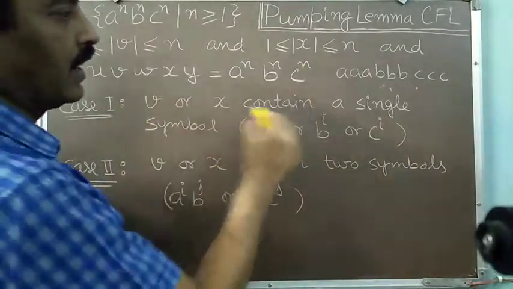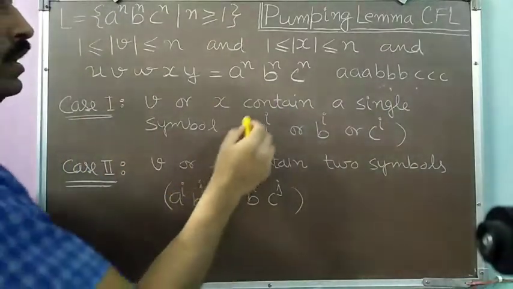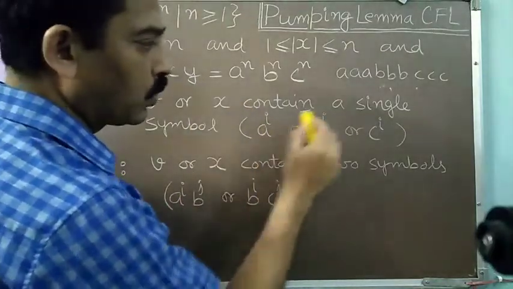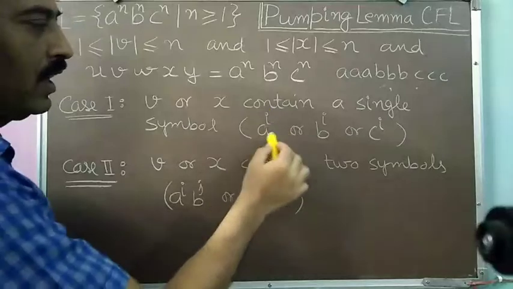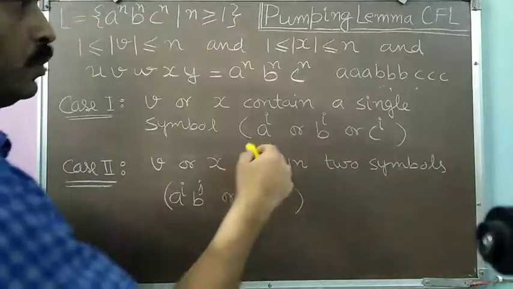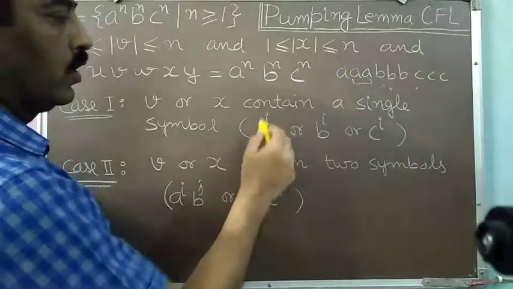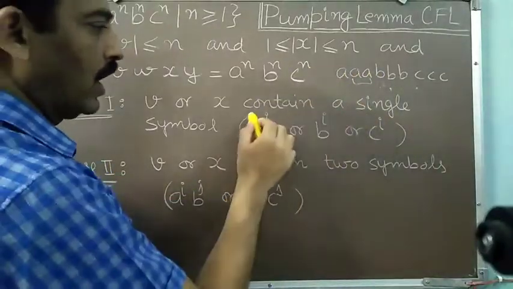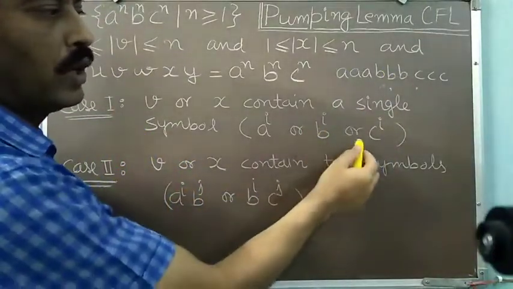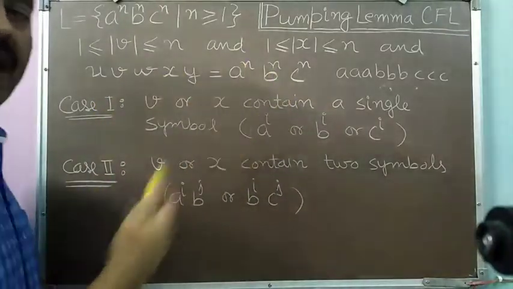If v or x contains a single symbol, then the format of v or x will be of the form a to the power i, or b to the power i, or c to the power i, meaning they will contain only some a's, or some b's, or some c's. Suppose it contains only some a's, say a to the power 2, so the value of i is 2 in that case. Suppose it contains only b's, then some number of b's are there, so b to the power i, or c to the power i. This will be the format for both v and x.